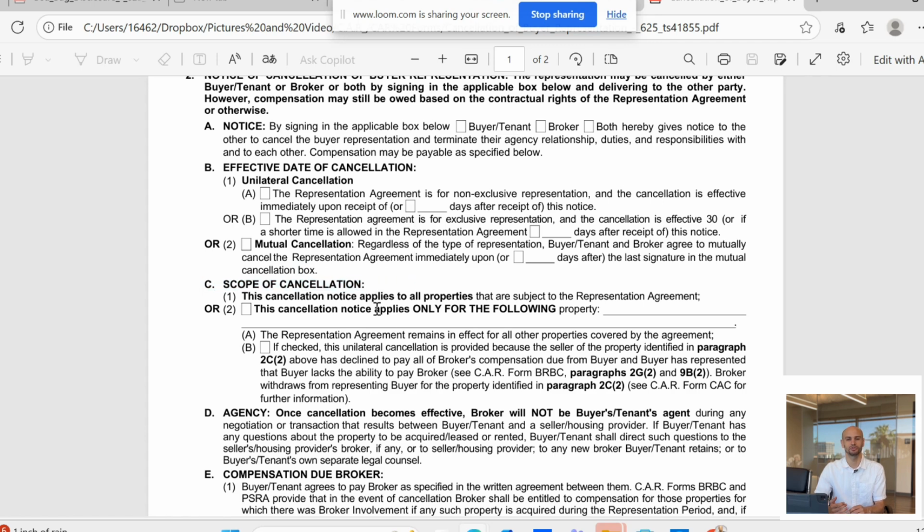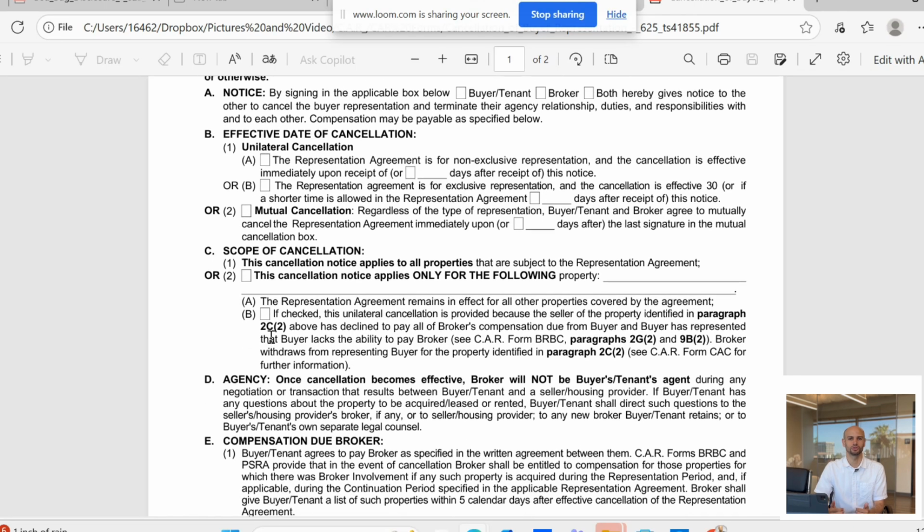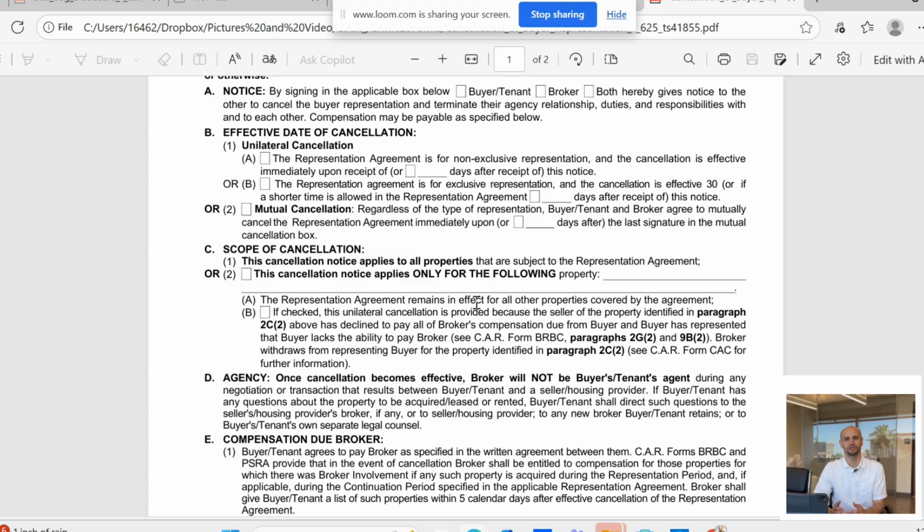Now in paragraph 2C, scope of cancellation, you can choose whether this cancellation applies to one of the two. So number 1, all properties covered under the agreement, or number 2, only one specific property.